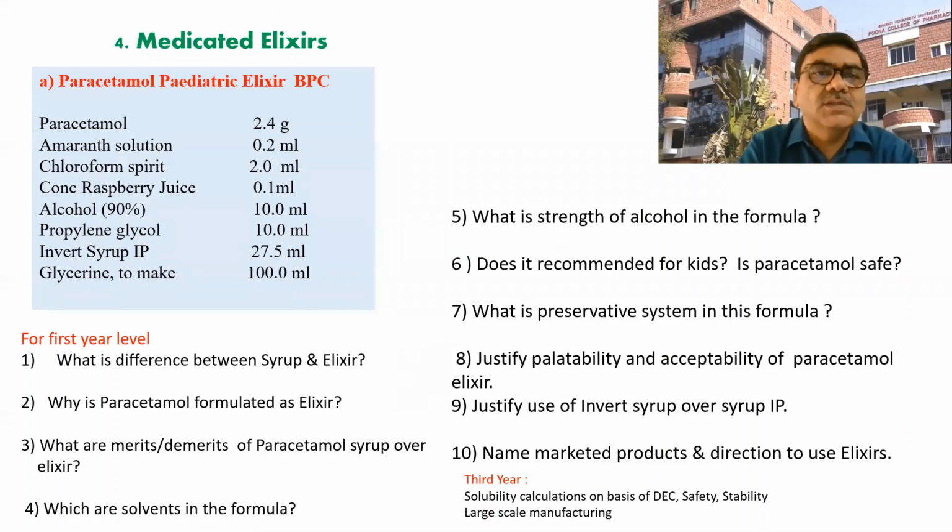So this paracetamol, as we saw, is available in the syrup form as a monophasic system, and here it is an elixir BPC, which is also a monophasic form. Means here the drug is soluble. Paracetamol is soluble in a given solvent. It is also a monophasic system.